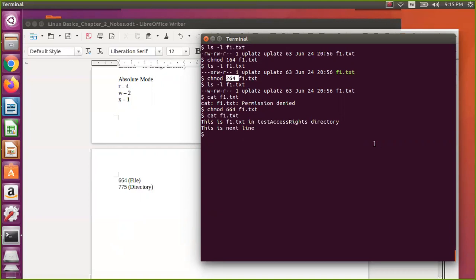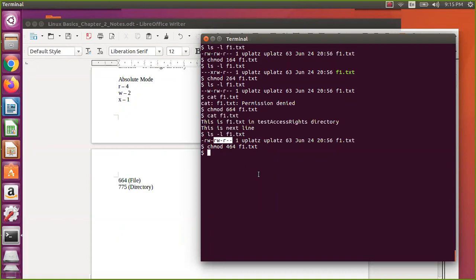So now with chmod, let us try removing the write actually. Let us check f1.txt after the modification. Now I want to remove the write permission, means I want only read. I say chmod, for user I want only read, so 4, and the others I want to retain whatever was there earlier. So for group it is 6, and for others it is 4. So you need to calculate every time, 4 plus 1 plus 2, like that. So instead of that, never use this absolute mode. Better use symbolic mode actually.